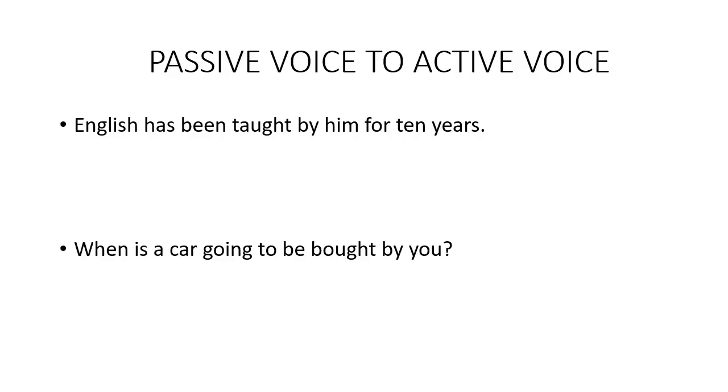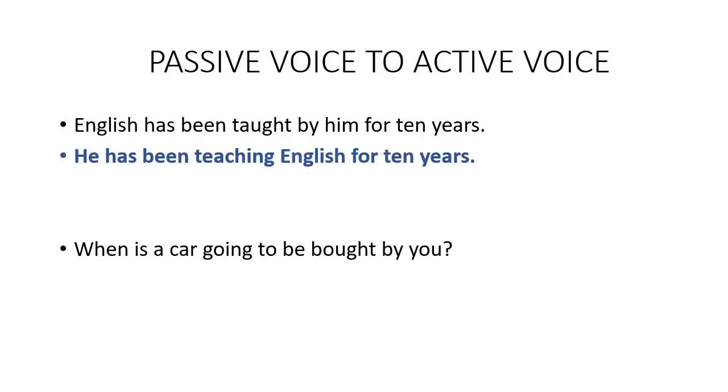Now, students, we will see the first sentence. English has been taught by him for 10 years. Okay, we will follow the X rule. Subject will come in place of object, and object will go in place of subject. Okay, and action will remain the same. So, in active voice, the sentence will be: he has been teaching English for 10 years.